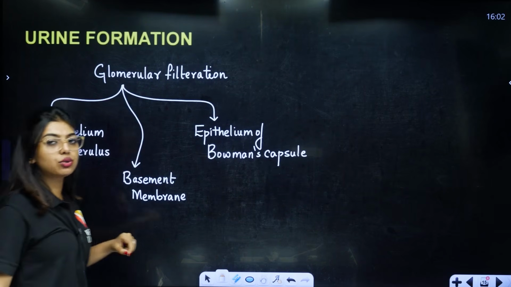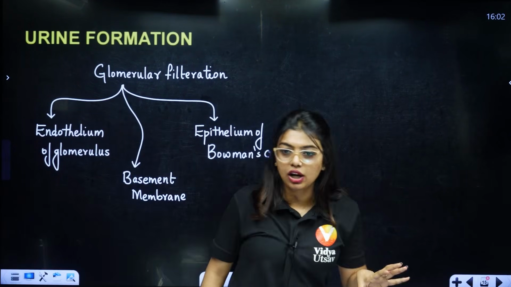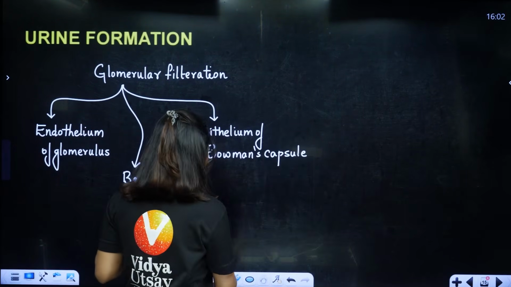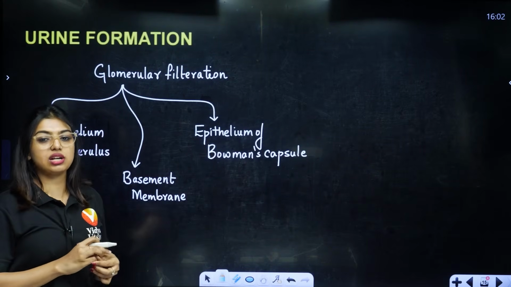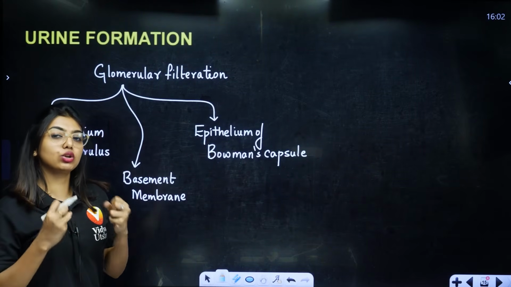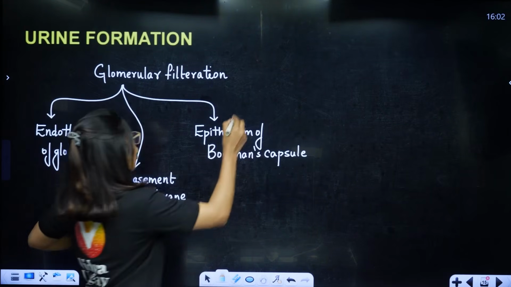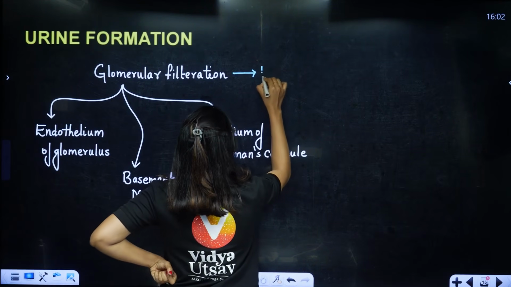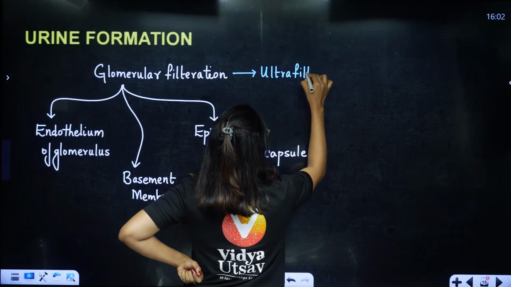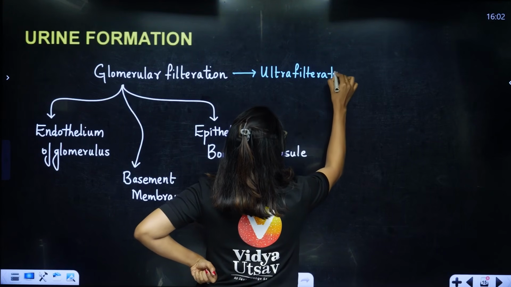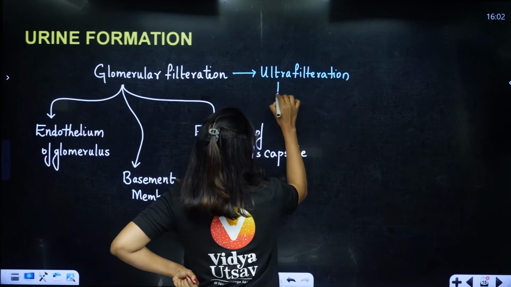So what does it do, students? It filters out the blood without taking in the larger proteins. That you have to remember. It filters out everything, but it does not filter out the large proteins. Therefore glomerular filtration can also be called ultrafiltration, because almost everything is getting filtered except for large proteins.